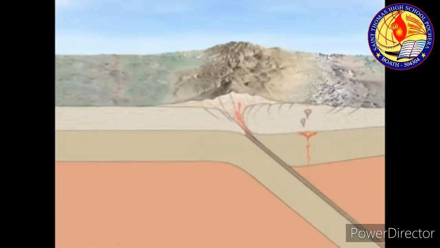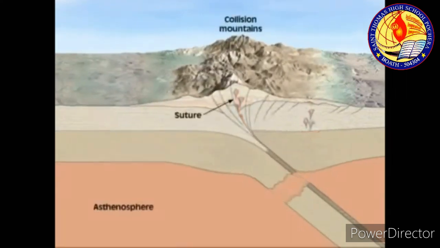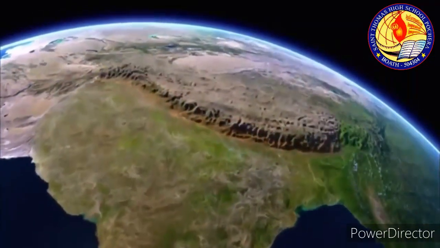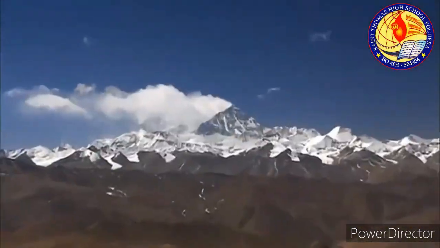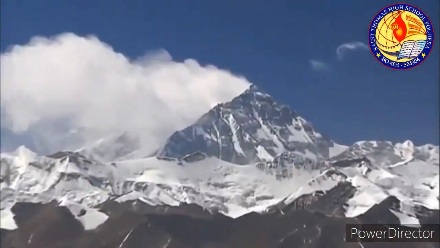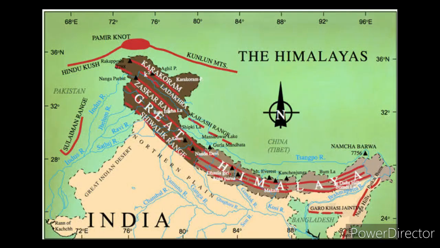Let us get into the details of the Himalayas. There are 3 major divisions of the Himalayas from north to south, extending from Jammu and Kashmir to Arunachal Pradesh. Let's see the Greater Himalayas, also known as Himadri.